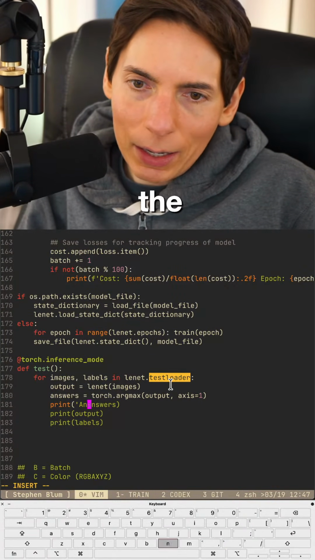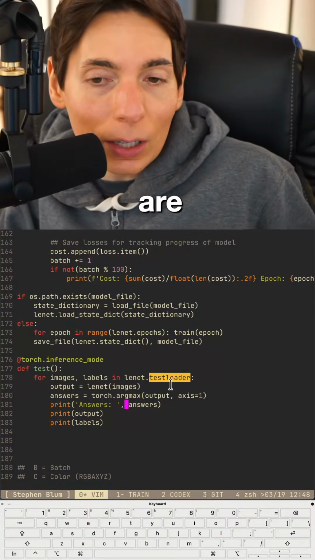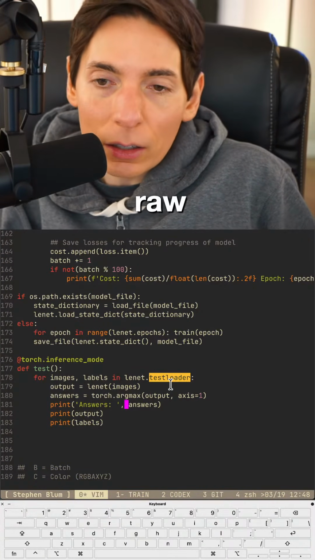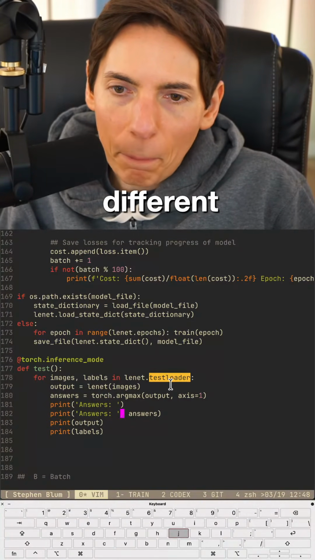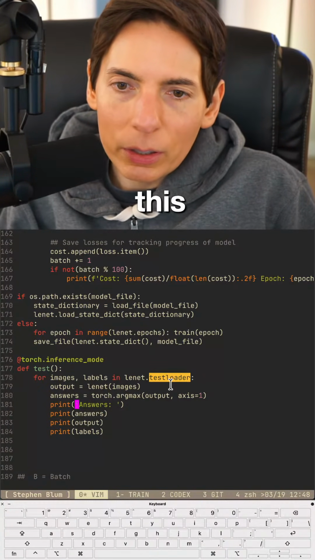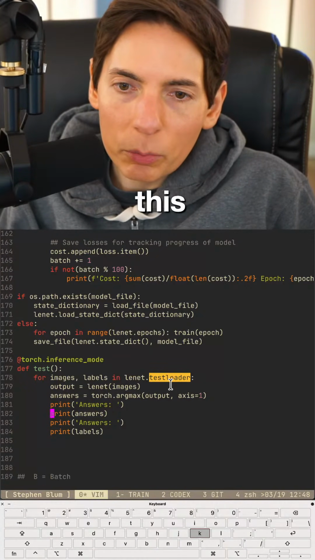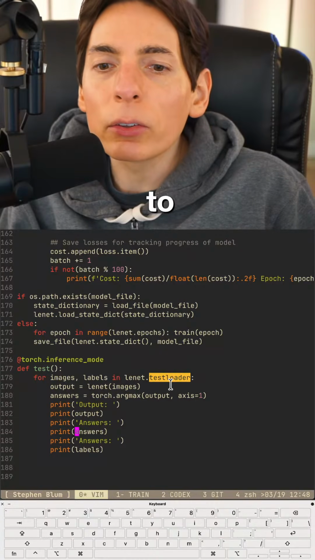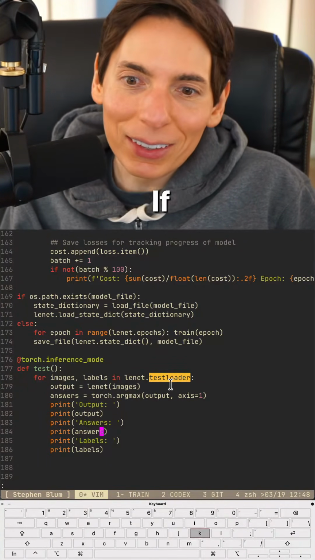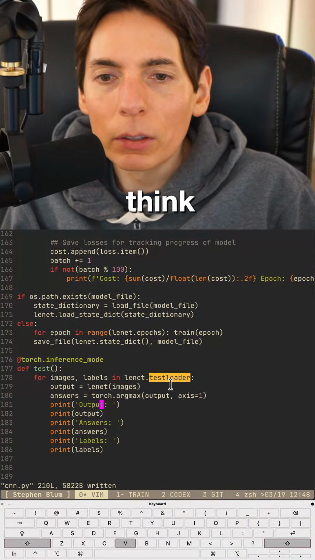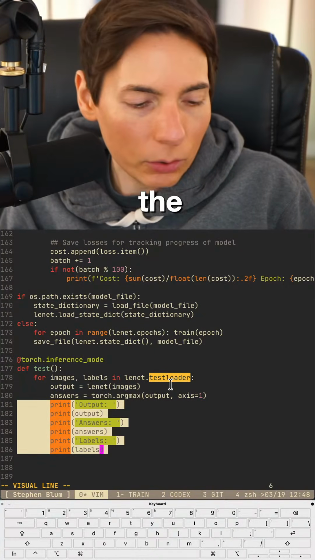All right, this is going to be the answers. Colon. We could use an F string. However, these are tensors, and I want the full raw tensor data coming from this. And instead of printing it like that, I'm gonna do a little bit different. We're gonna go like this. We're gonna have some nice outputs like this. We're gonna bring this up here, and we're going to have our labels. Okay. This will give us all the information that we need based on how accurate the model is.